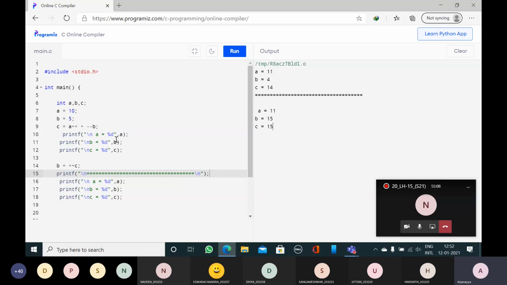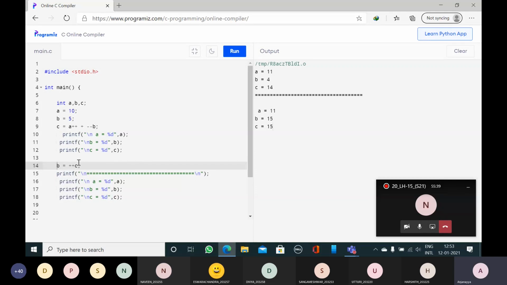Now afterwards, what I am doing is I am changing the value of B now. So B will change from 4 to 15, and C will change from 14 to 15 because of plus plus increment. Plus plus 1, 14 plus 1 is 15. Cleared everybody? Clear? Yes, sir.